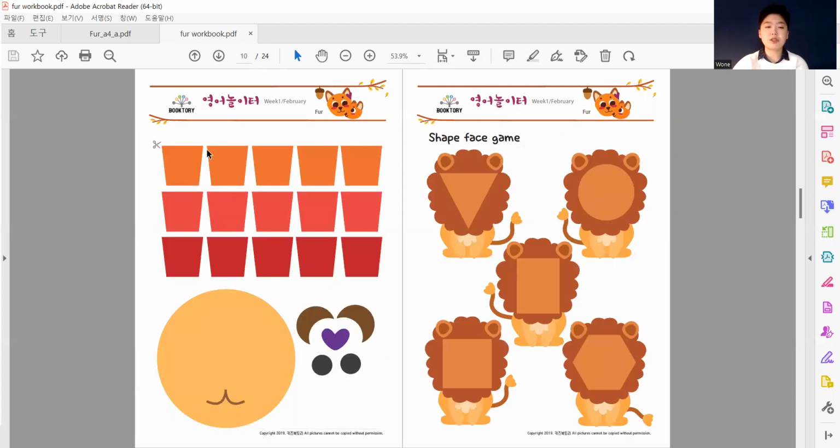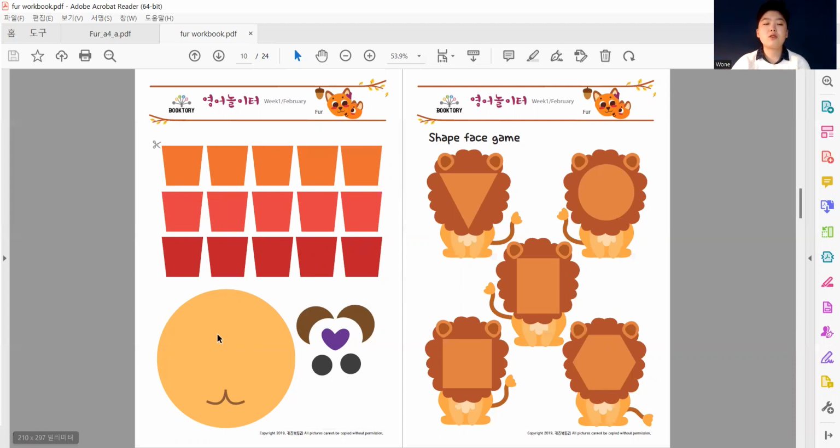So let's talk about what shapes we have. We have an orange, a darker red orange, and a dark reddish brown. These are called trapezoids. Can you say trapezoid? Trapezoids. So when one side is shorter than the other, yet they're connected, it's called a trapezoid.